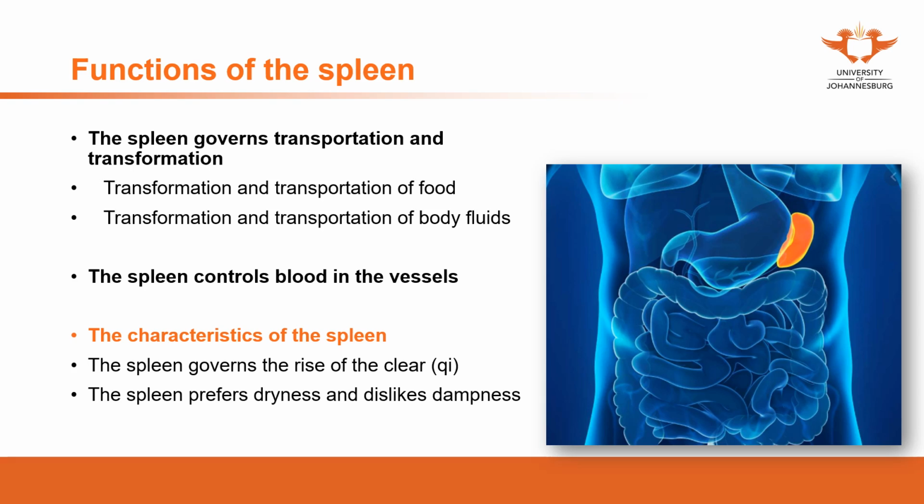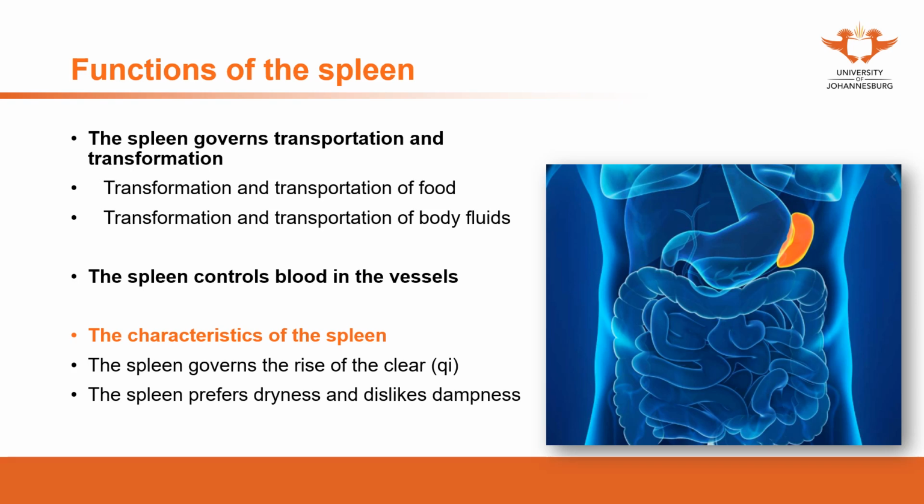Also, on the contrary, if the clear qi stays at the lower parts of our body, then the turbid qi, or the crowded qi, which is supposed to stay in the lower parts of the body, will stay in the upper parts of the body. In this condition, the patient will feel headache, dizziness.